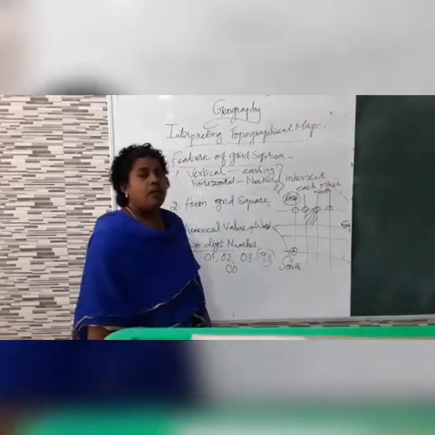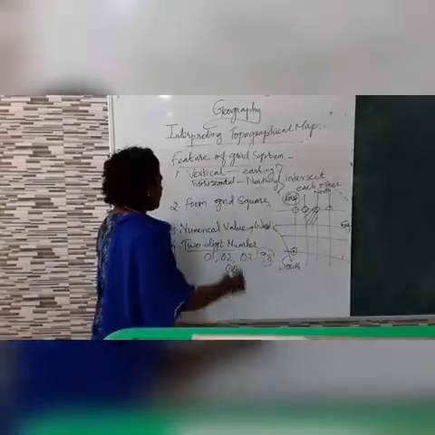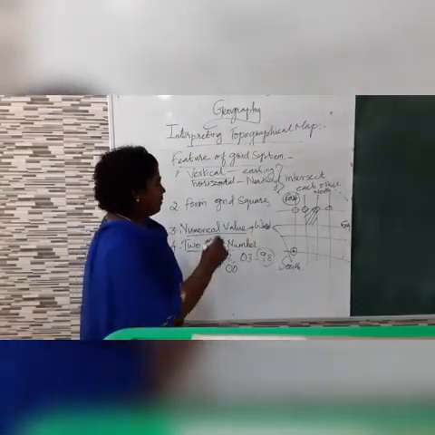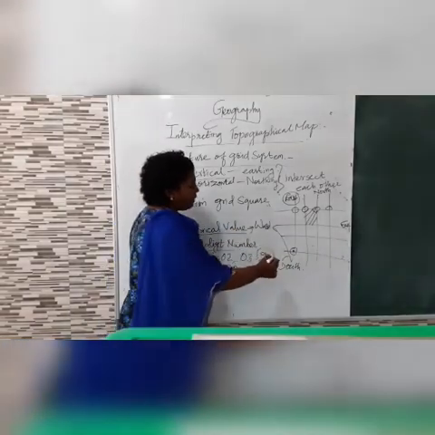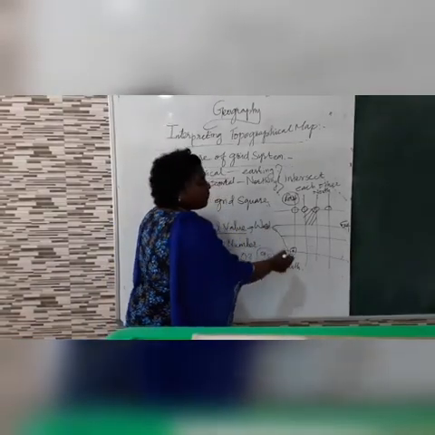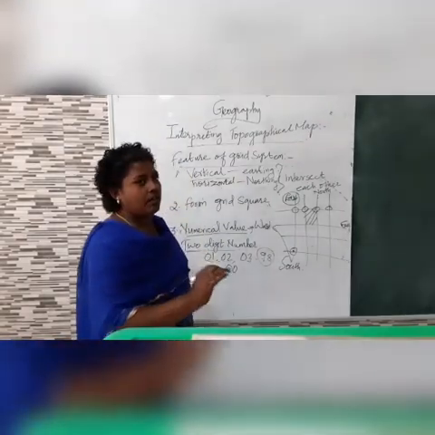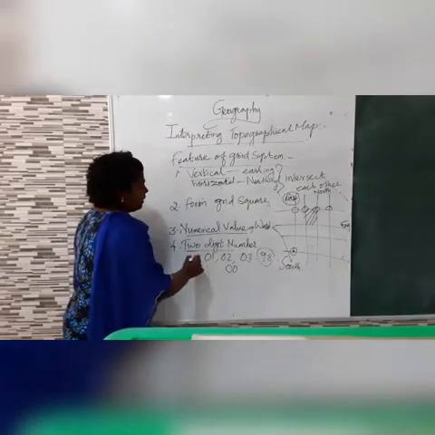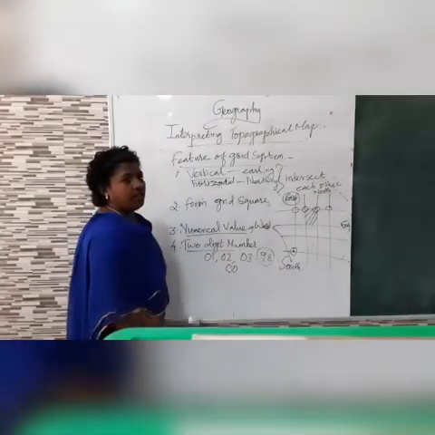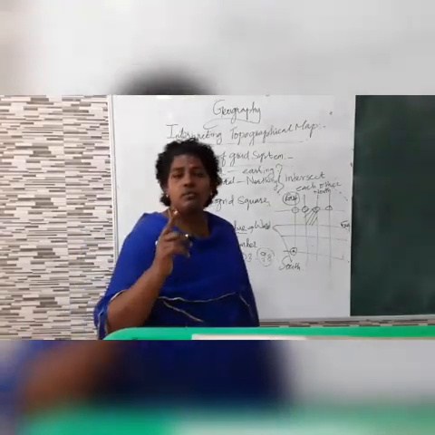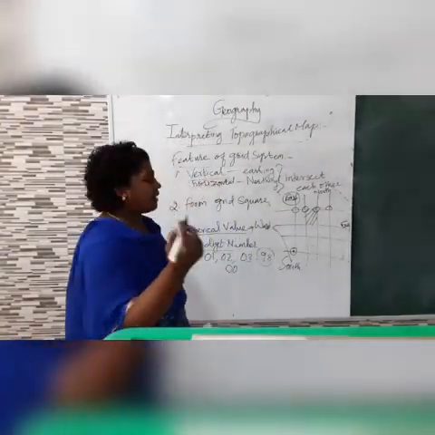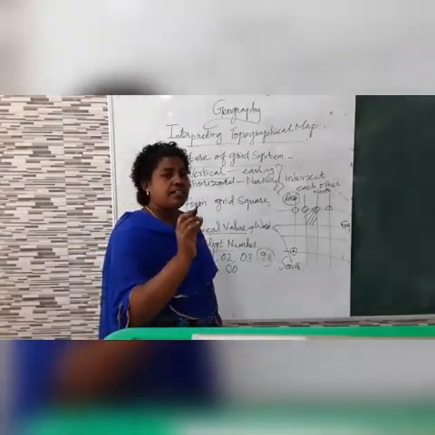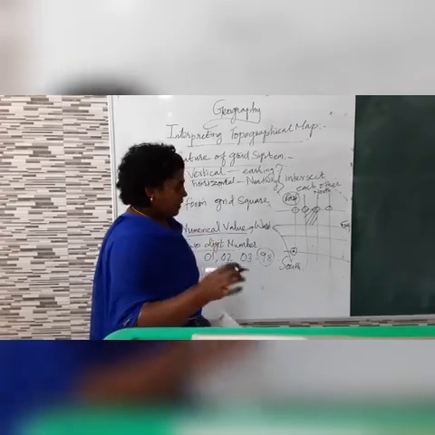The numerical value given for each easting starts from the southwest point, starting from the left side of the topographical map. For each easting and northing there will be 2-digit numbers, for example 01, 02, 03, like 98, 66, whatever it may be. Even 0 will not be given as simply 0, 00 will be given.